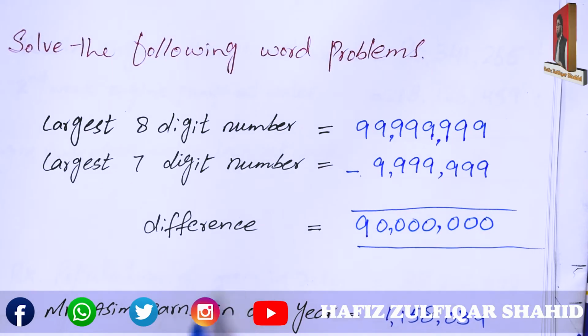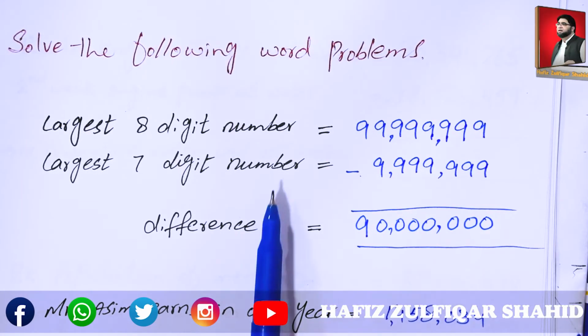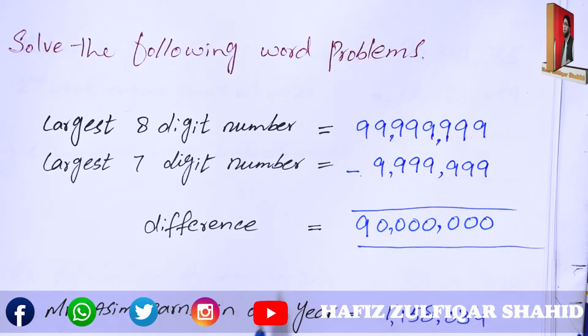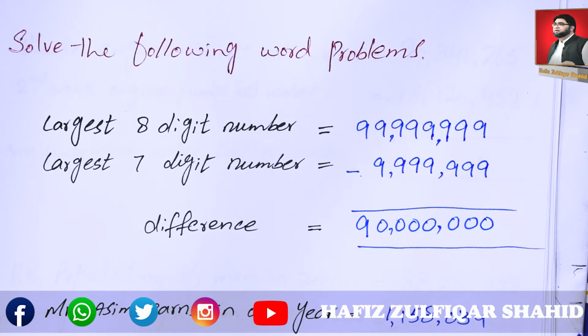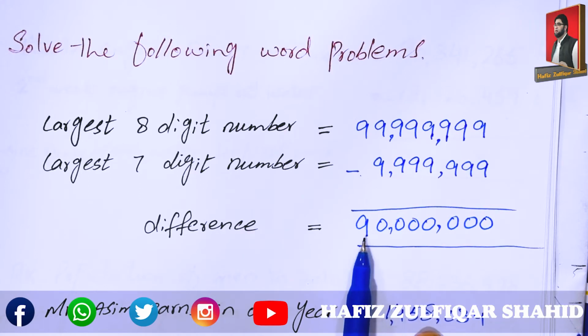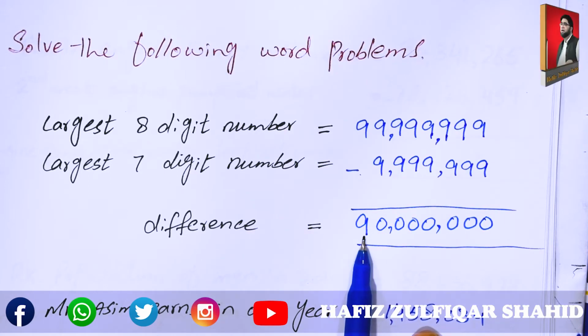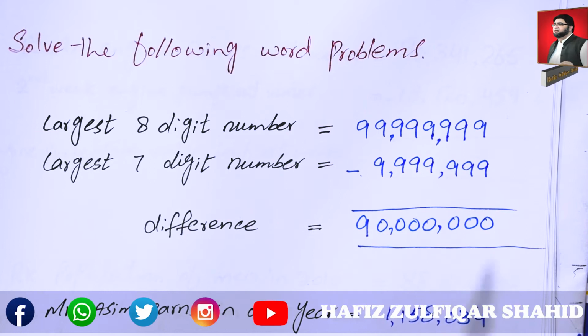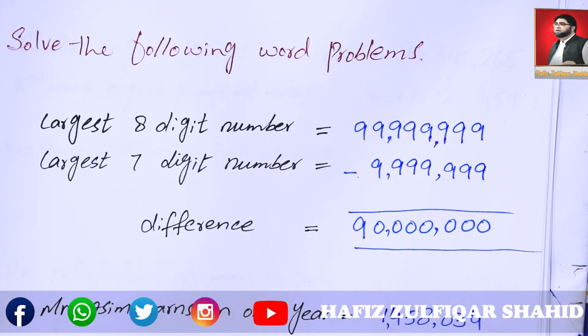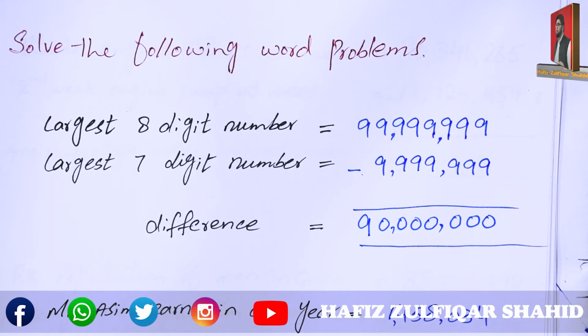It means the difference between the 7-digit number and the 8-digit number is 10 million. Because the 9 is in the ten-million place, its place value is tens, 9 tens, which means 10 million is the difference of the largest 8-digit and largest 7-digit number.